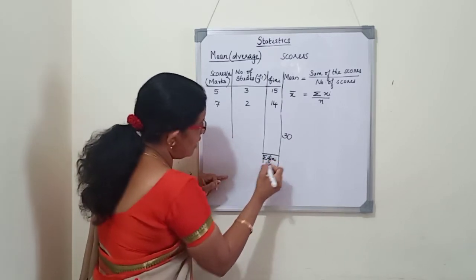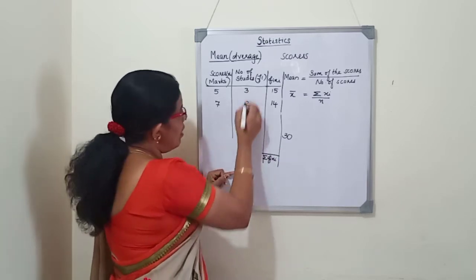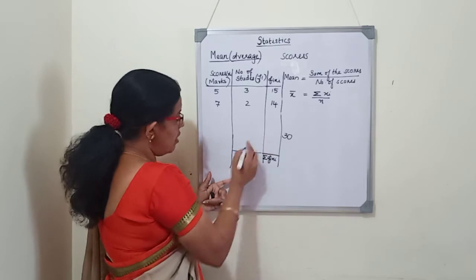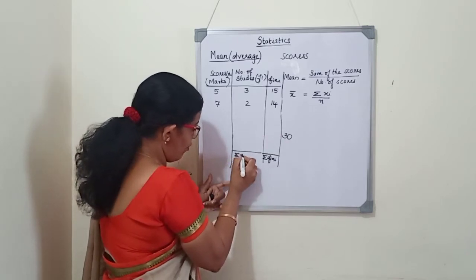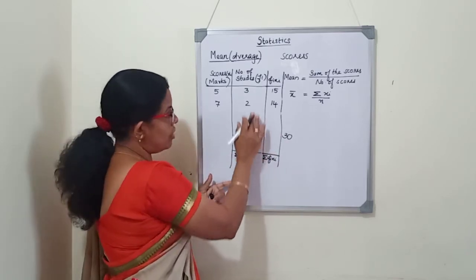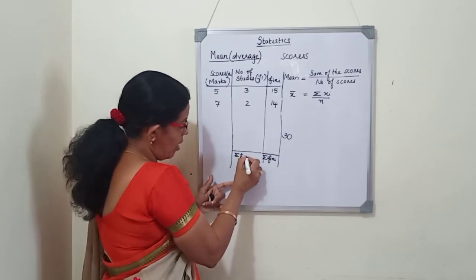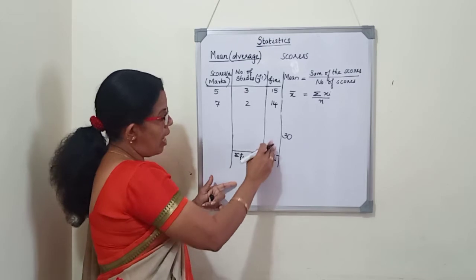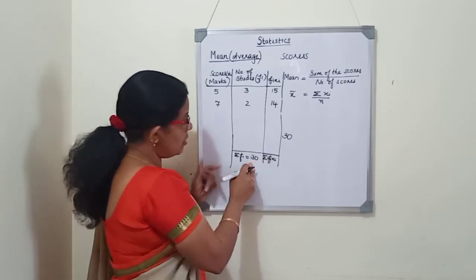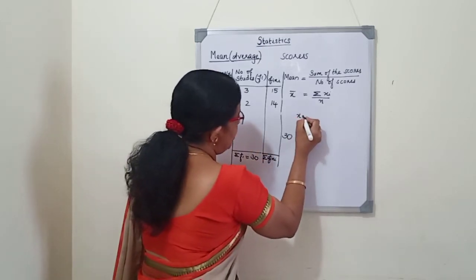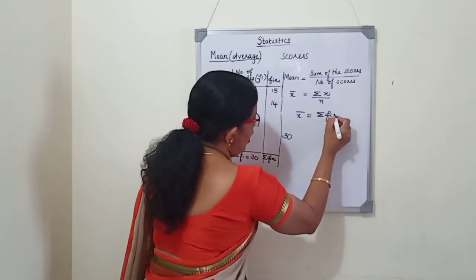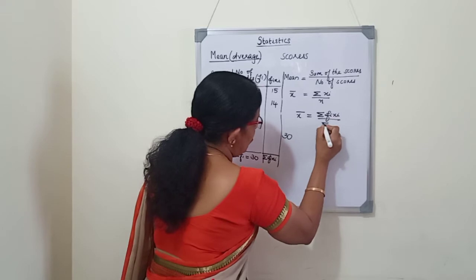Sigma fi xi we will write. And the number of students, we will add all the number of students. I told you there are 30 students. So we will write sigma f, nothing but n, the sum of all the students. Here we will write it as sigma fi. It will be 30. We will divide it by the number of students. So the formula for grouped data is x bar is equal to sigma fi xi by sigma fi.